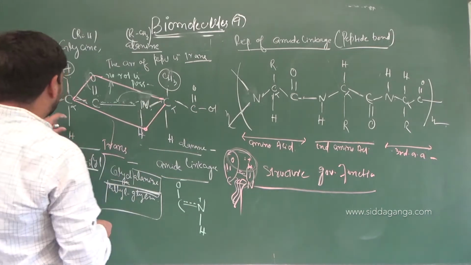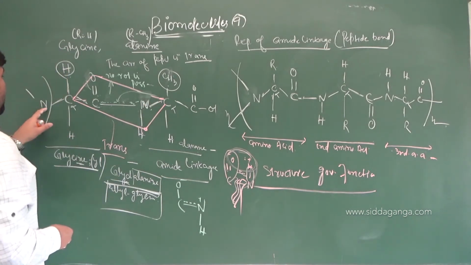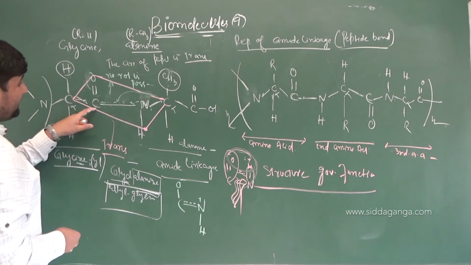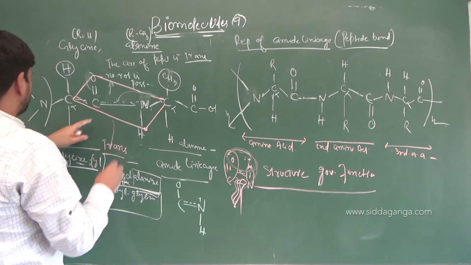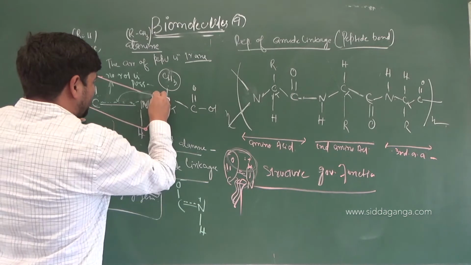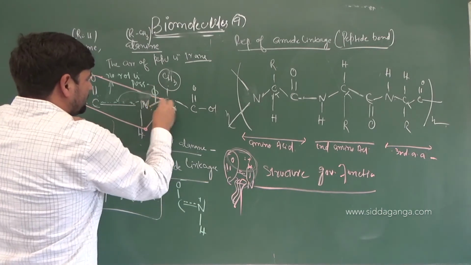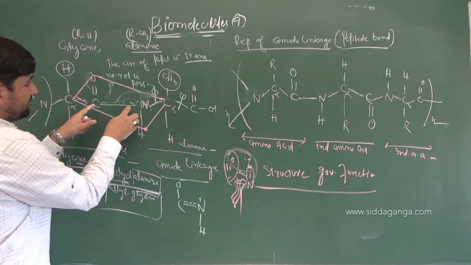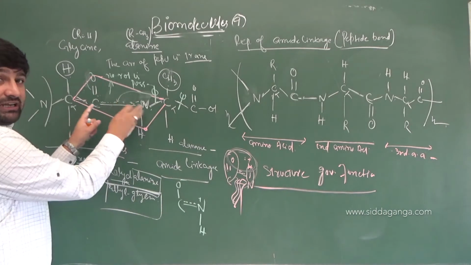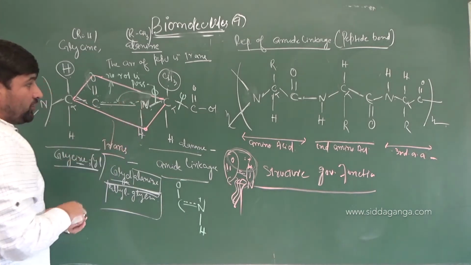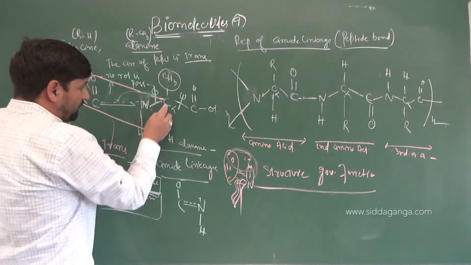So, the single bonds that we have here are which ones? N-C alpha and C alpha-C. Rotation is only possible around these. This is called phi, this is called psi. There is a double bond character here, so rotation is not available along this bond at all. Rotation is only possible around the N-C alpha bond and the C alpha-C bond.